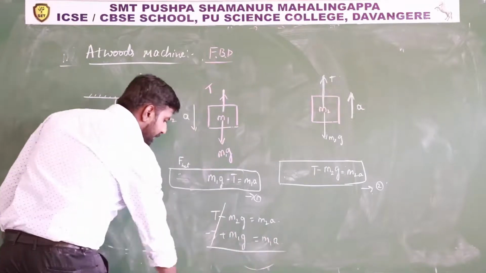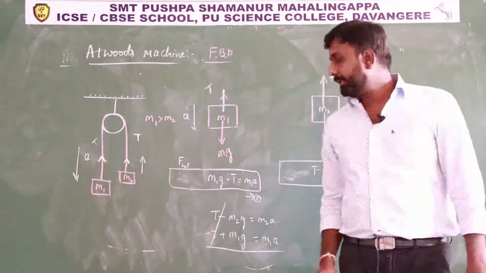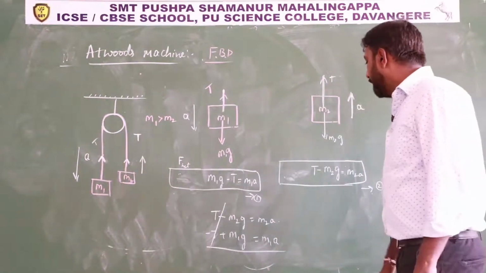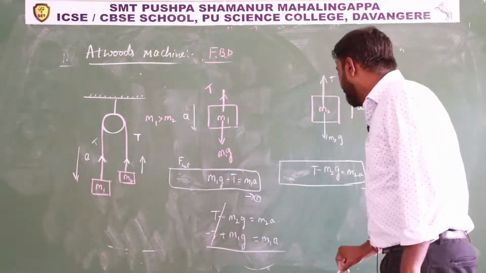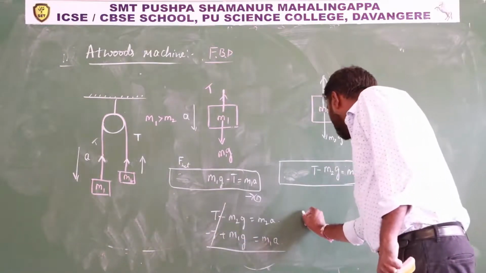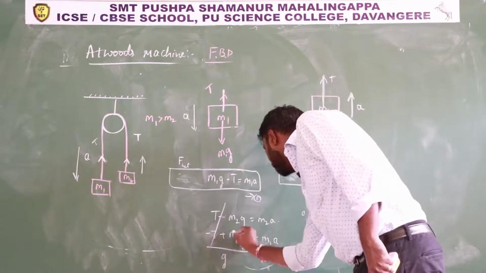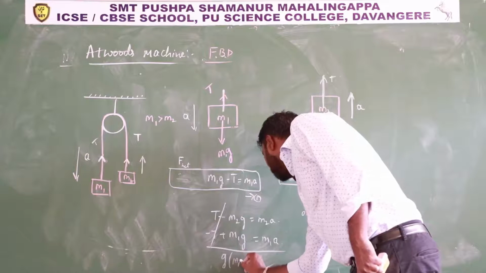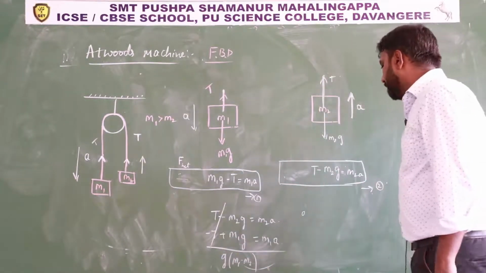And here you see plus T and minus T will get cancelled. Next I can write, if I take g common outside, g into m1 minus m2.